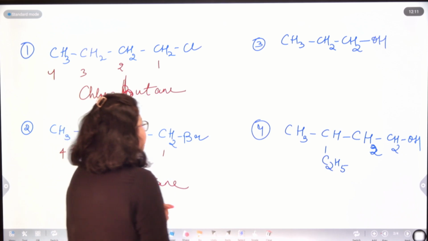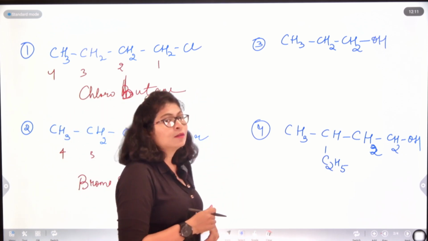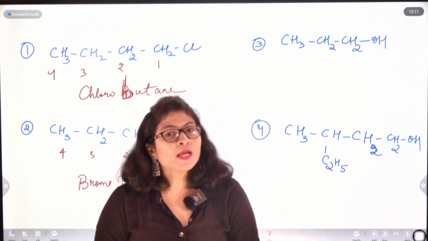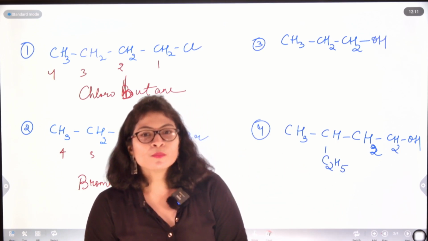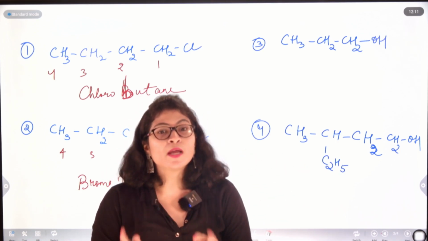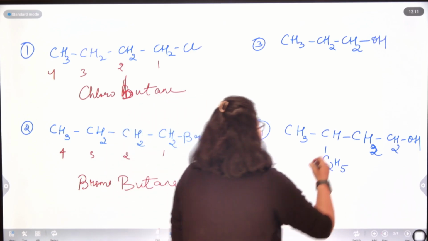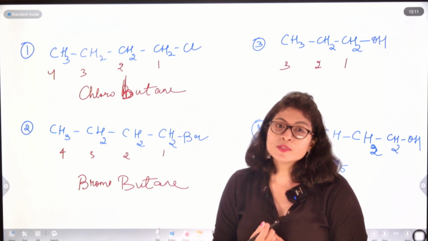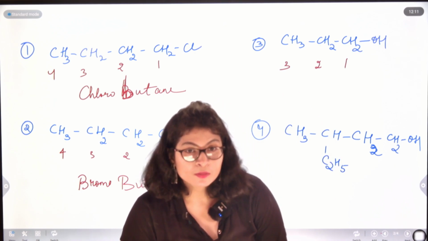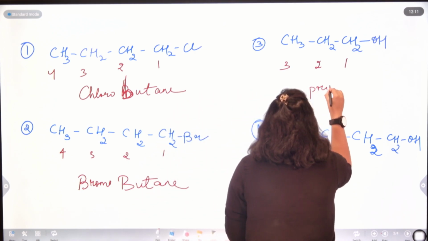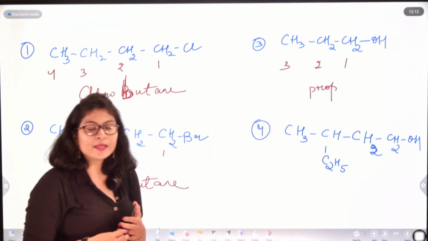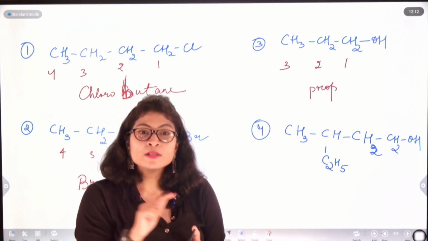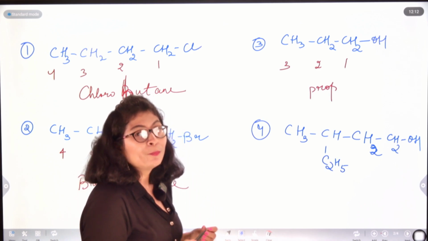Okay. Now, looking at the third example, I can say it is falling under the category of alcohols, right? And the naming has to start from the side having the functional group. So my naming will start from the carbon atom which is just adjacent to the OH group. Okay, so from here 1, 2, 3. There are 3 carbon atoms, and for 3 carbon atoms the word root which it has to follow is prop. And it is all alkanes, therefore the suffix which has to follow is ANE to signify that there are all singly bonded carbon atoms. So it will be propane.